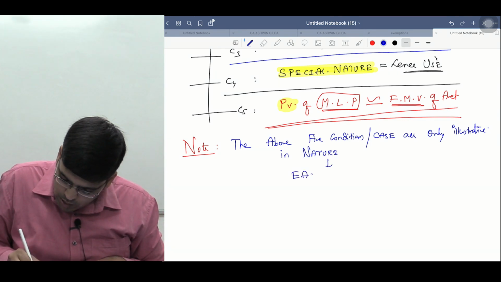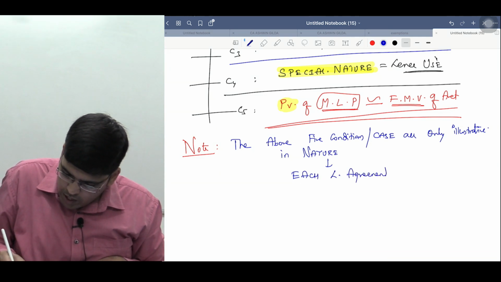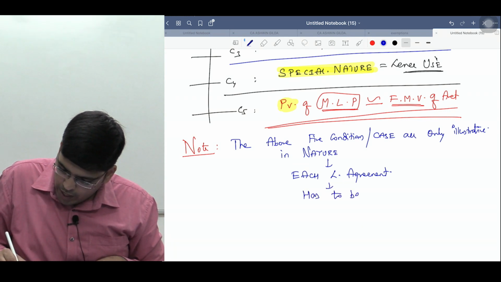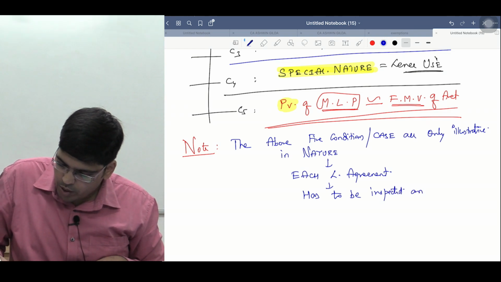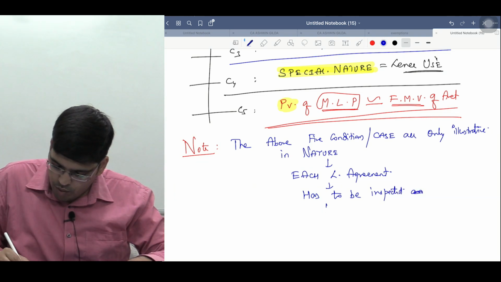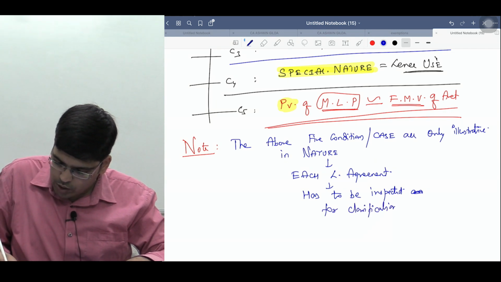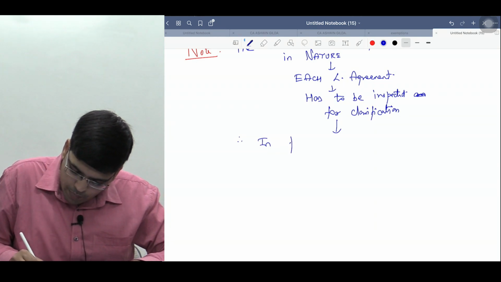Each case, each lease agreement has to be inspected on its own for classification. For what, sir? For classification.